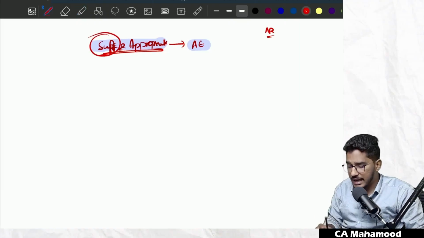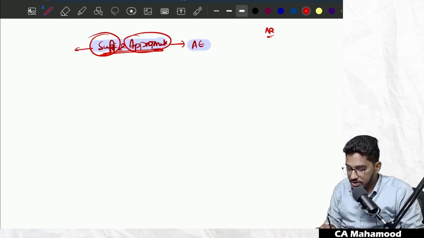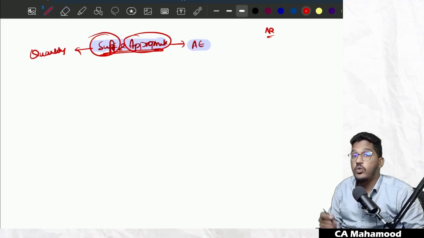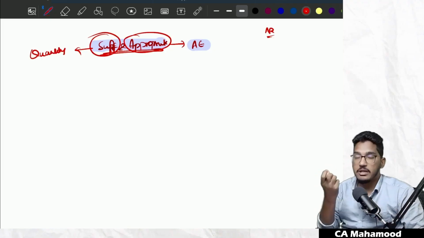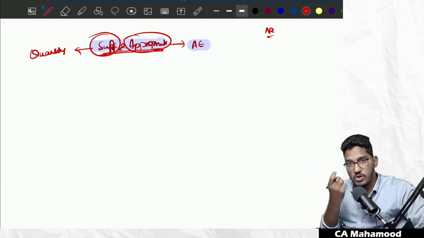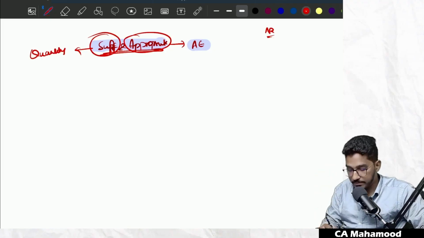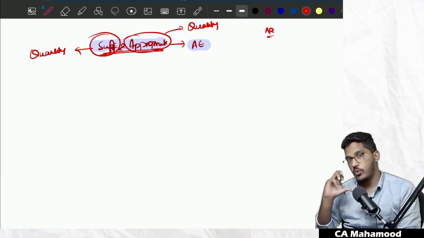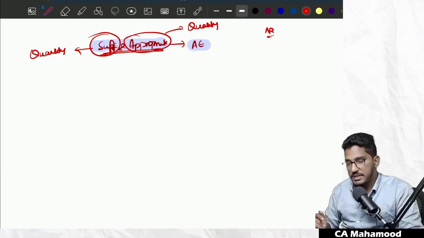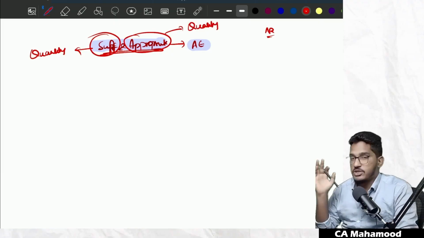Now let us try to understand what is the meaning of sufficiency and what is the meaning of appropriateness. Sufficiency is a measure of quantity of audit evidence. Let me write it, you will get confused. So sufficiency is a measure of quantity, volume, number. Do I want 100 evidences, 200 evidences, 300 evidences? That measure of number or volume, we call quantity, sufficiency. Whereas appropriateness is a measure of quality of evidence, a measure of how qualitative the evidence is. So sufficiency is a measure of quantity, appropriateness is a measure of quality.